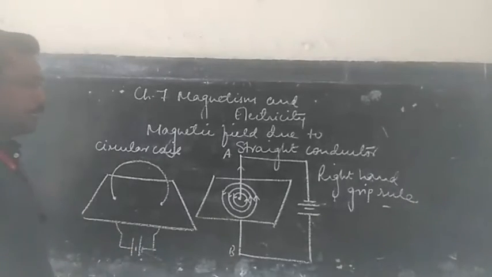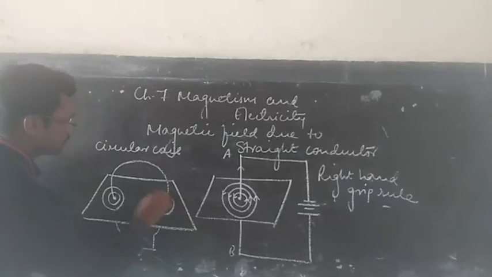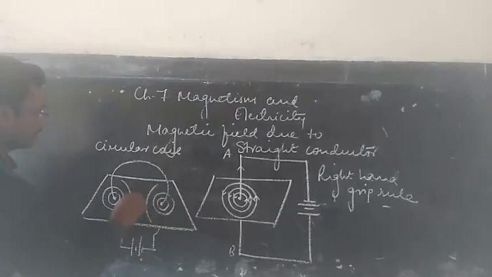Again, on passing the current, magnetic field will be produced, and this magnetic field will be circular rings at the two extremes. These are the magnetic field lines, and a straight line will be at the center. We have this direction of the magnetic field lines.